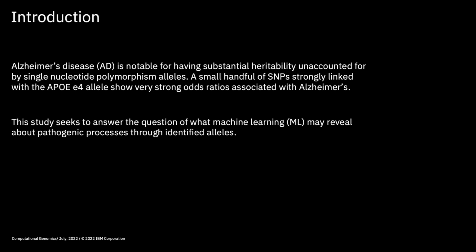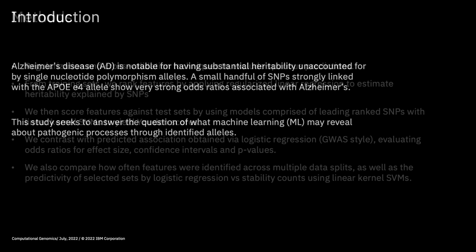Alzheimer's disease is notable for having substantial heritability unaccounted for by single nucleotide polymorphism alleles. A small handful of SNPs strongly linked with the ApoE E4 allele show very strong odds ratios associated with Alzheimer's. This study seeks to answer the question of what machine learning may reveal about pathogenic processes through identified alleles.